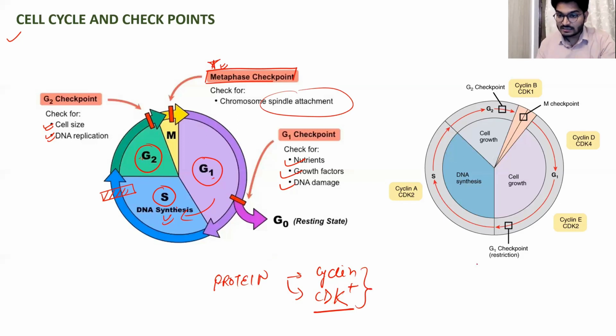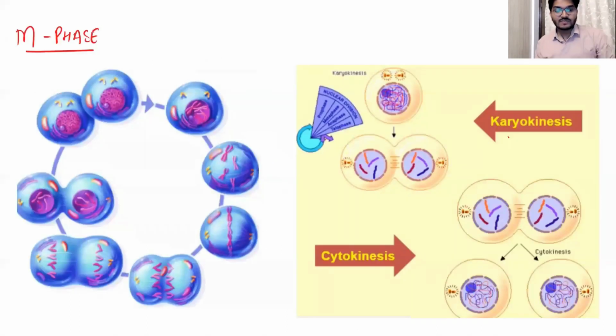Okay, so as you can see in this image, there are various kinds of cyclin E, cyclin, CDK, CDK4, all of these acting as a checkpoint. All right. Okay, now let's talk about the M phase. M phase is basically known as mitosis, where the nucleus is dividing plus the cytoplasm is going to divide, right?